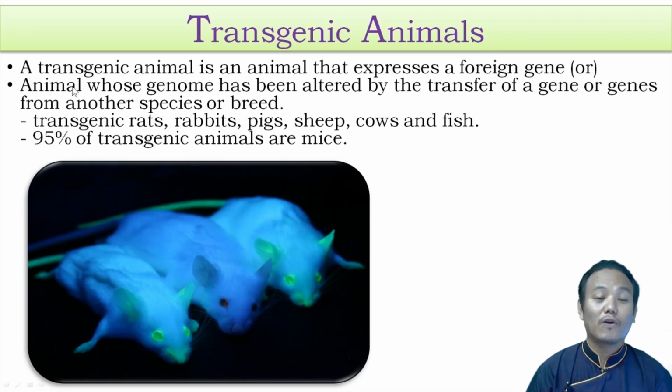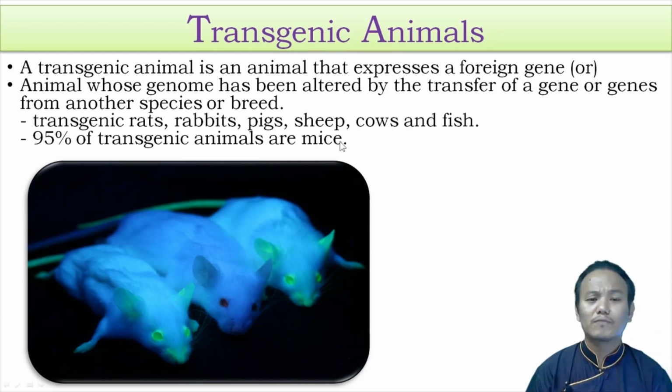Another definition of a transgenic animal is an animal whose genome has been altered by the transfer of a gene or multiple genes from another species or another breed. There are different kinds of transgenic animals created by scientists in laboratories. There are transgenic rats, rabbits, pigs, sheep, cows, and fishes. But 95% of the transgenic animals are said to be mice.